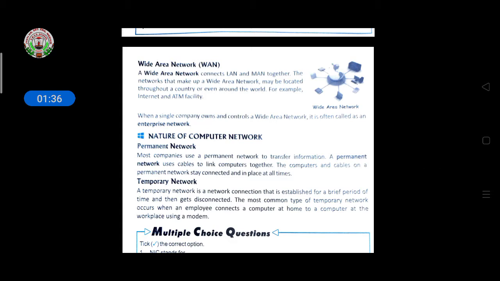Then wide area network. A wide area network uses LAN and MAN together, and then it connects networks. A wide area network may be located throughout the country or even around the world. Examples given are the internet we are using and ATM facility. These are examples of wide area network.